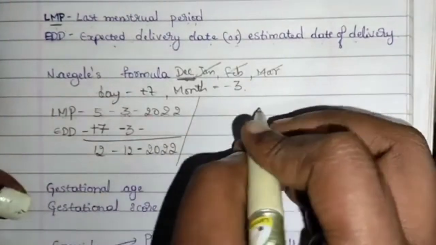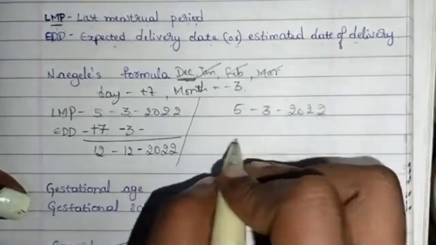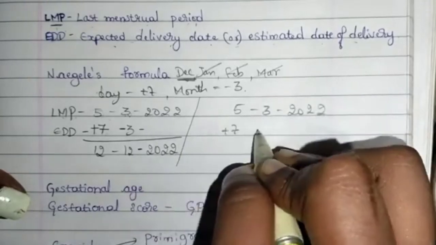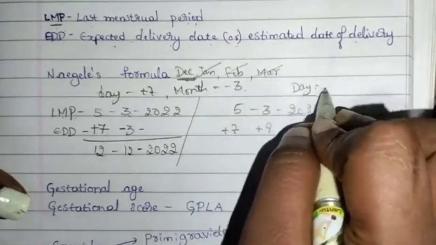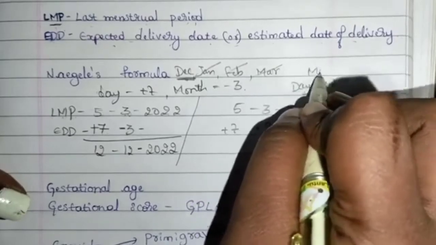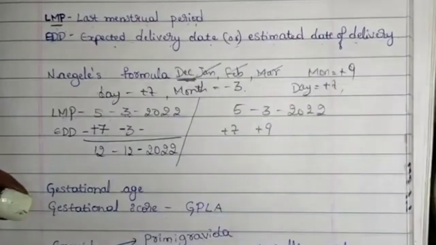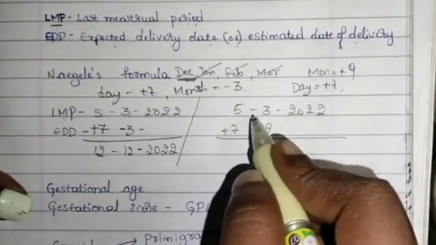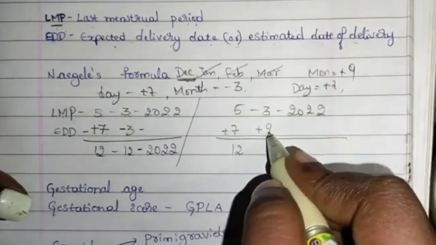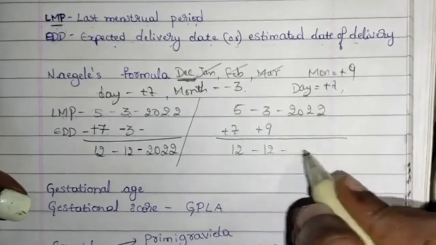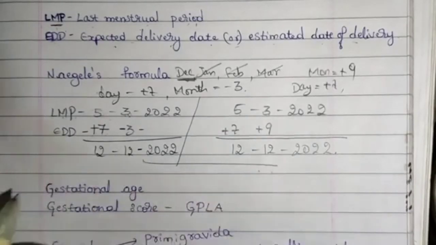There is another formula that is with the same date. Let me perform it. In this, for days, we need to add 7, and for month, we need to add 9. Okay. 5 plus 7 is nothing but 12, and 3 plus 9 is nothing but 12, and the same year. So this is her expected delivery date.